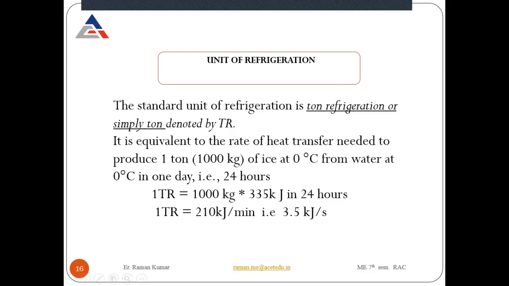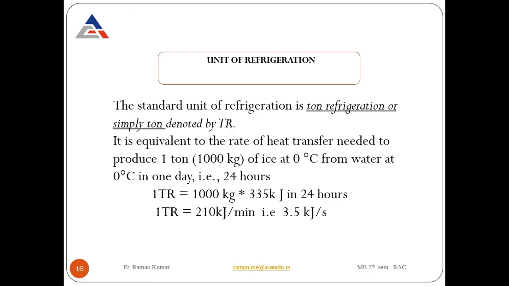Okay, so what does it mean? If I take water and withdraw its latent heat at 0 degree centigrade and leave it for 24 hours, the ice produced will be equal to 1 ton. So 1 ton of refrigeration is equal to 210 kilojoule per minute, or 3.5 kilojoule per second.